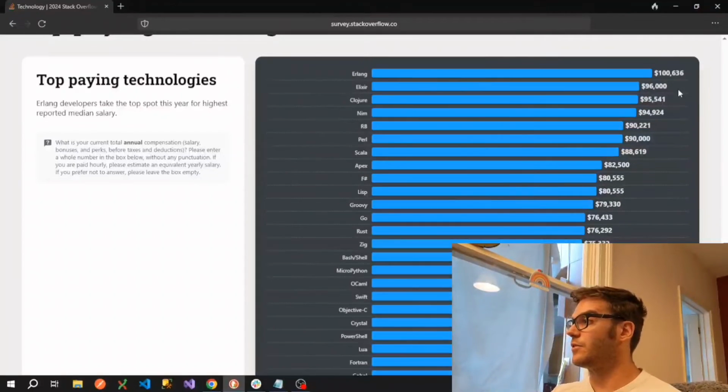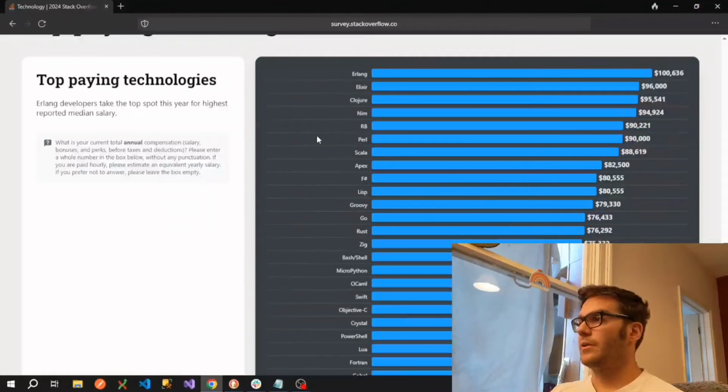Elixir, a dynamic functional language, but Elixir runs on the Erlang VM. So essentially it's just an extension there. So we could kind of bundle those two together, I guess. Clojure is on here, so that's another functional language. This is a dialect of Lisp. Lisp is a bit further down here. There's a $15,000 discrepancy between those two though, so you're probably better off learning Clojure if you're interested in diving into the